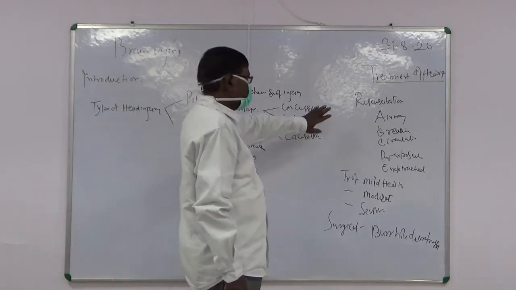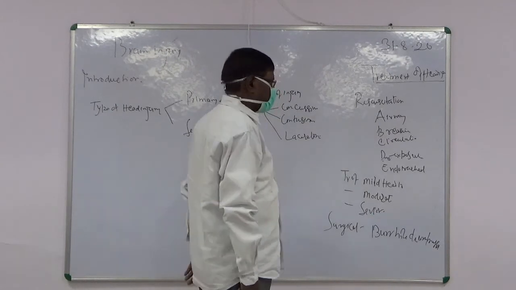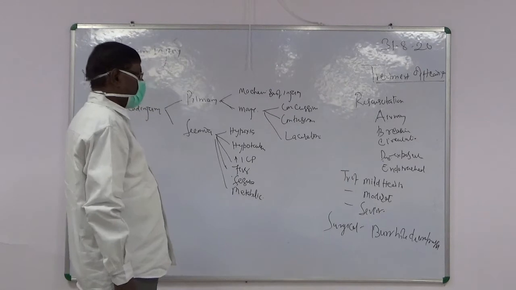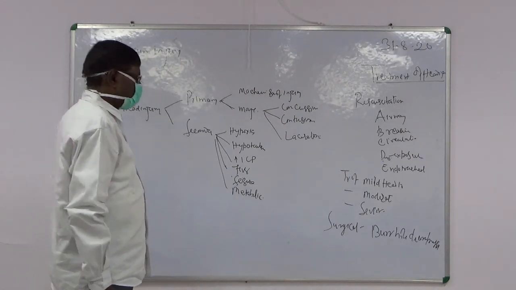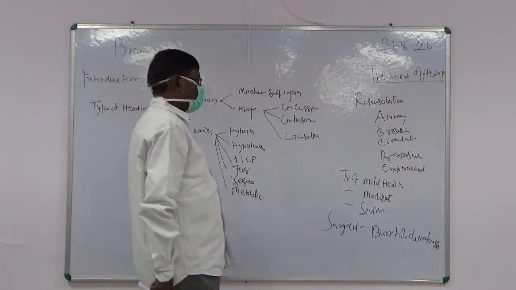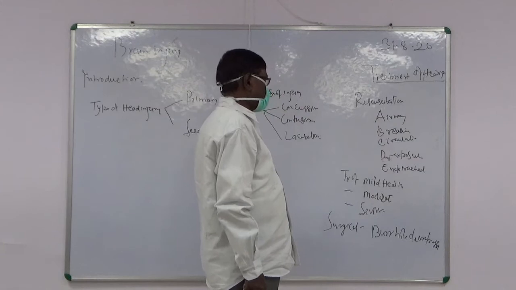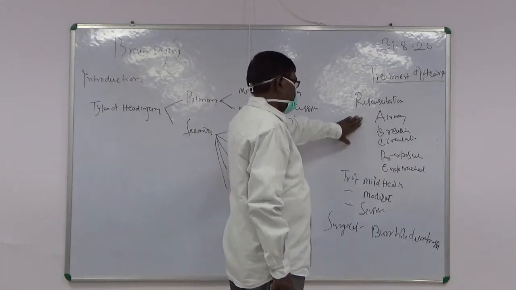Under the heading of resuscitation, you maintain the airway at any cost. The airway should be cleaned, because choking of the airway or falling of the tongue into the trachea causes death of the patient due to lack of blood supply. So the airway should be maintained at any cost during resuscitation.